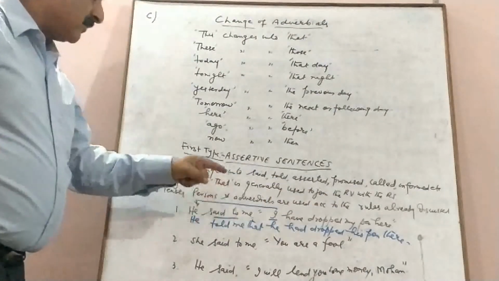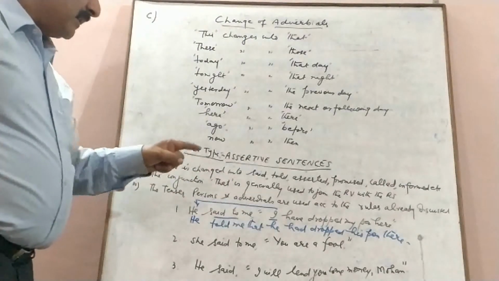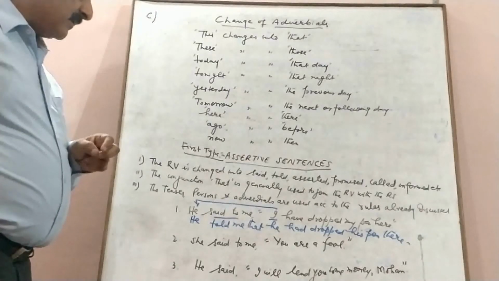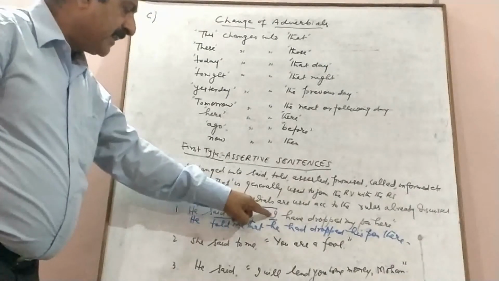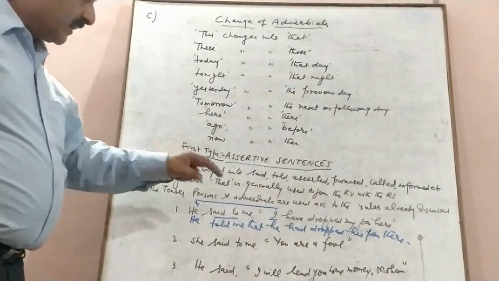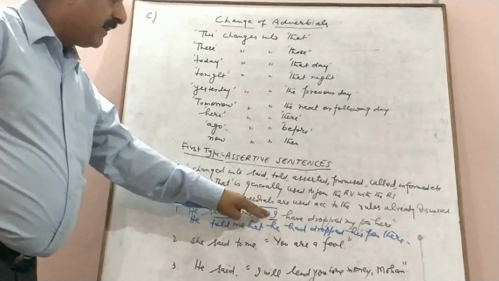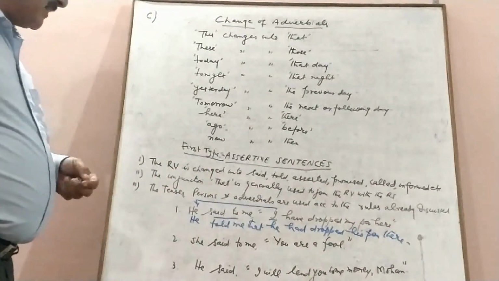You have to keep one thing in mind: we never use inverted commas in the indirect narration. Number one, we always begin the reported speech with a capital letter. Mind it. We always begin the reported speech with a capital letter.